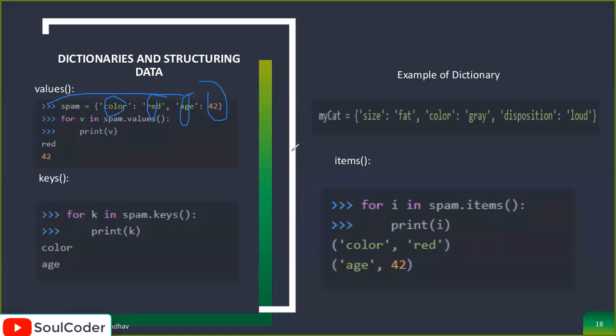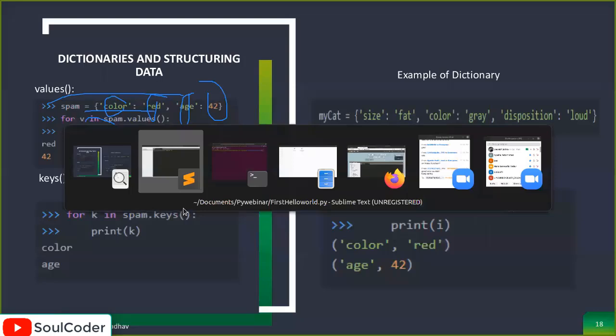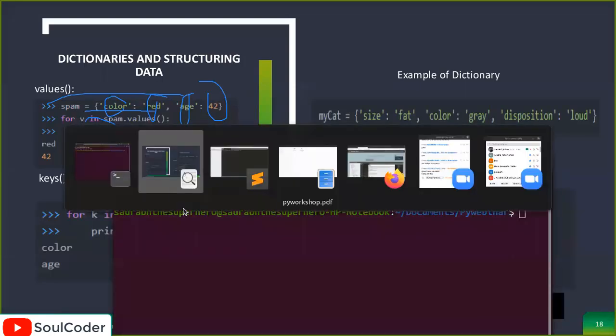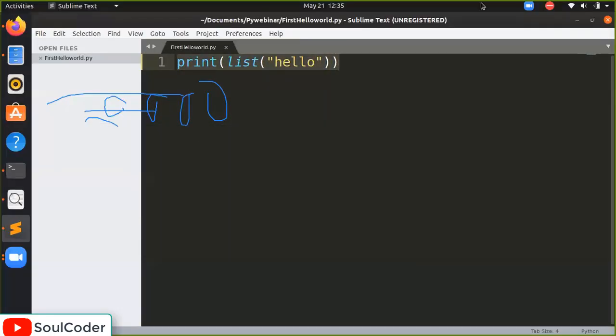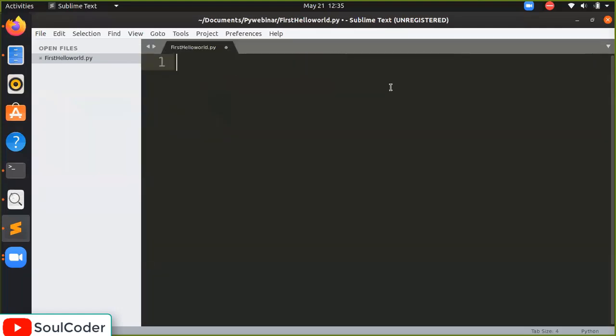Okay, so let's see how it will work. For displaying it, we have used the for loop here. For v in spam.values(), we have displayed the values, and for the keys, we have displayed the keys. Now just check how it works. I'm clearing the screen here. We will be using dictionaries. Okay, remove all the mistakes.